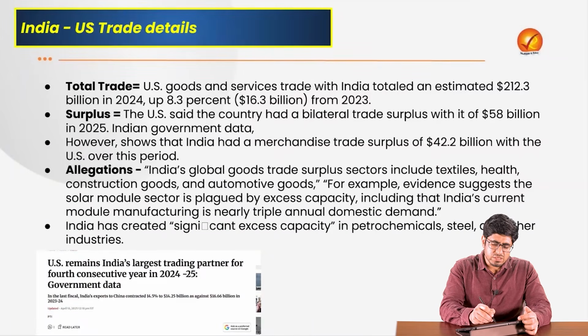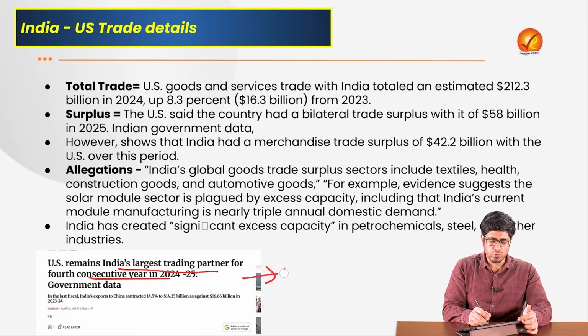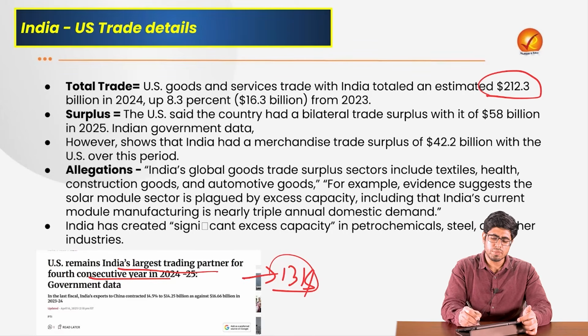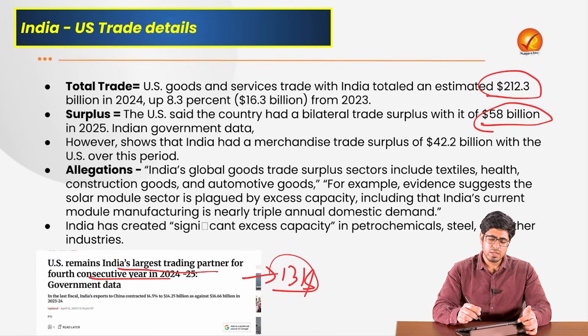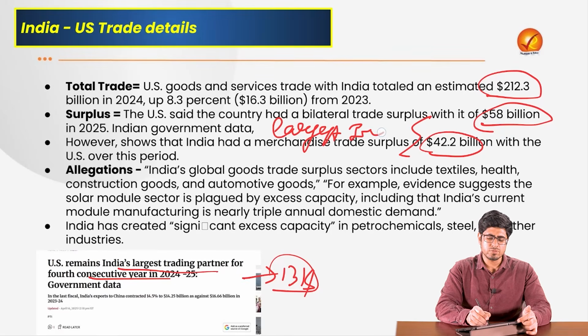But for more value addition about this topic, we see that India and USA are large trading partners. In fact, USA has been the largest trading partner for India for 4 consecutive years. In terms of goods only, we traded around $131 billion. If we combine goods and services both, the number crossed $200 billion. As per USA, India has a surplus of around $58 billion with respect to the imports we make from USA. But as per the Indian government, the trade surplus is merely $42 billion. Be that as it may, it is still the largest surplus that India has with any country.